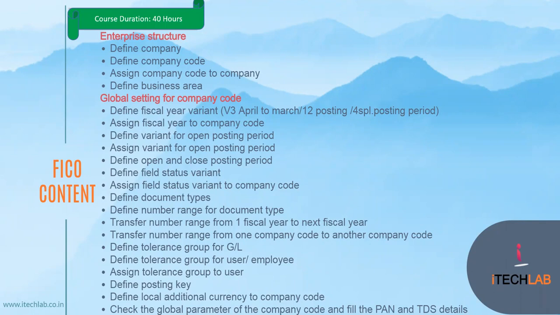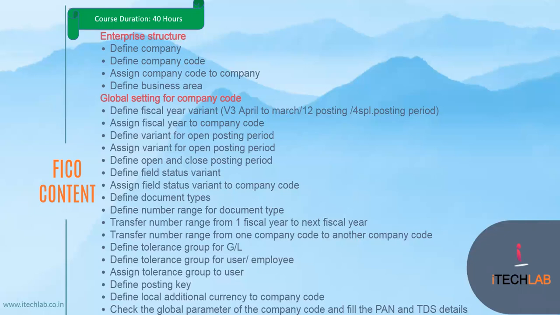I will teach you how to create a company in SAP and why, what the meaning of define company is, company code, how to assign it, and business area. This is the very initial day, where I will cover the topics one by one. After that, we will move on to some basic parameters, the basic things of SAP FICO.